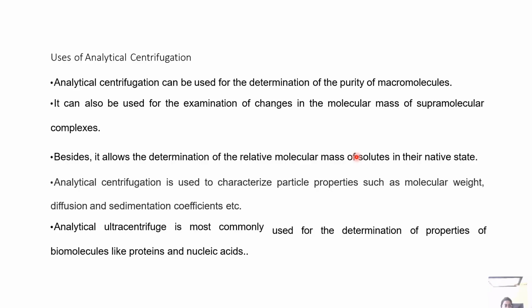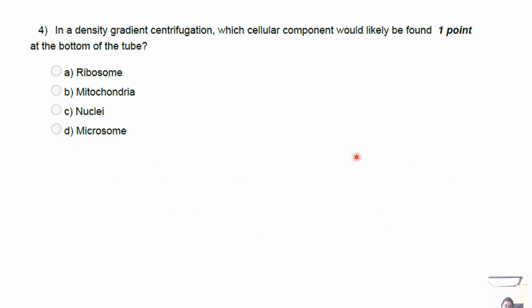So it's basically commonly used to determine properties of biomolecules like proteins and nucleic acids, to characterize particle properties such as molecular weight, diffusion and sedimentation coefficients, and to allow the determination of the relative molecular mass, and all of that we discussed. So coming back to the question that we started with, density gradient centrifugation: the nuclei will be found at the bottom of the tube.